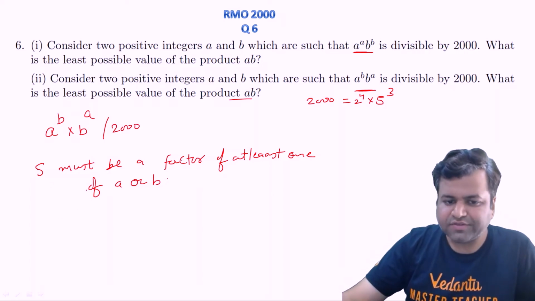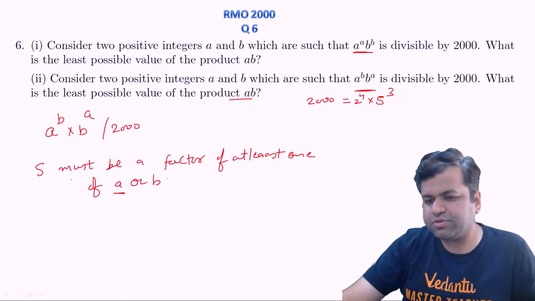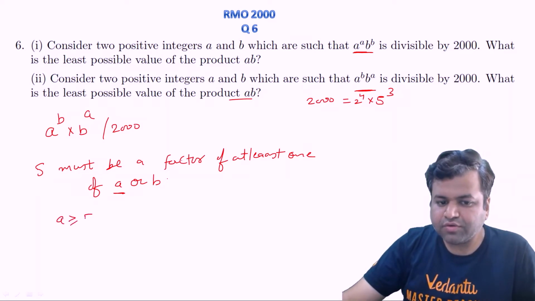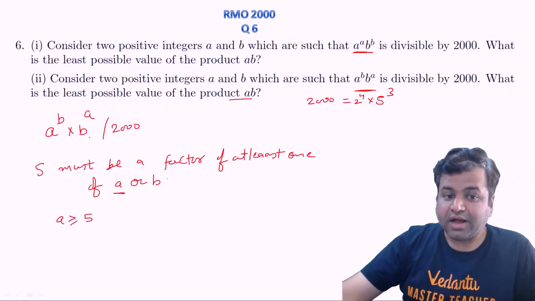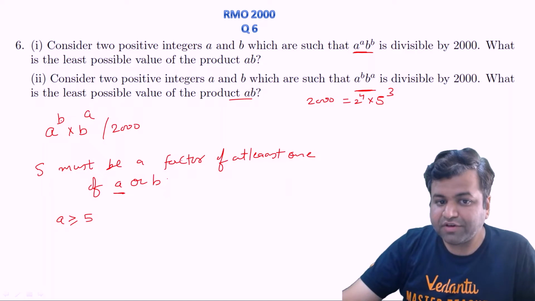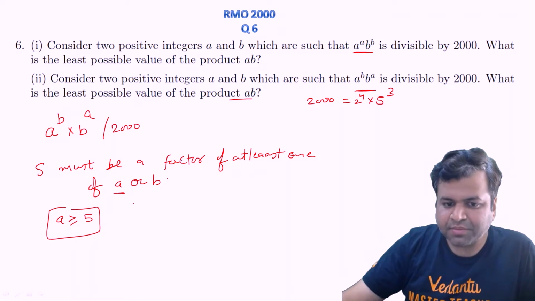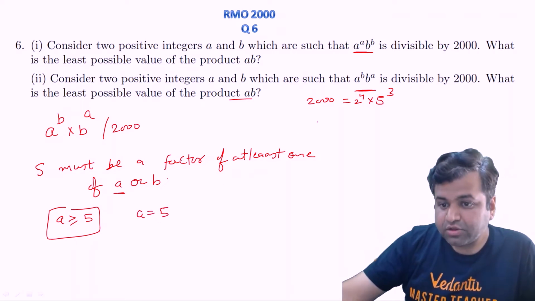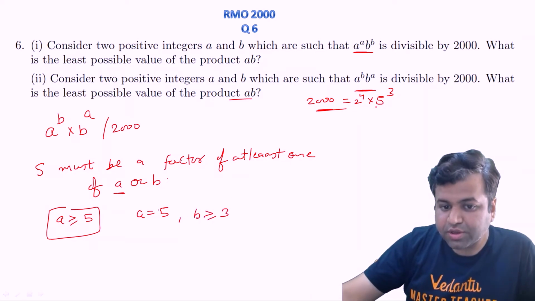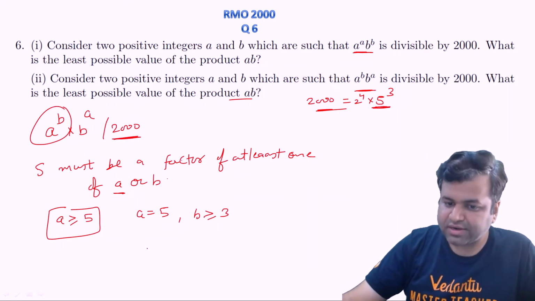So let's assume it is a factor of at least a. ठीक है, because a and b are symmetrical, we can assume without loss of generality that 5 must be a factor of a. So a must be greater than or equal to 5, right. Let's now see the minimum product. Let's assume a to be equal to 5, but we want it to be divisible by 2000, so b must be greater than or equal to 3, because a^b, that is 5^3, should be there to make it divisible by 2000, right.